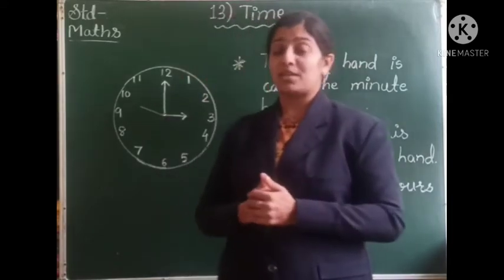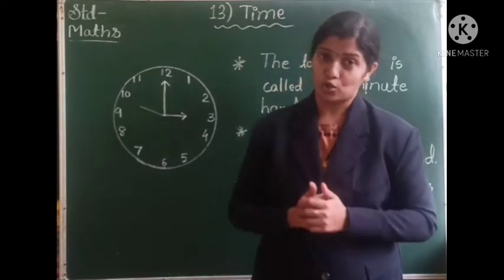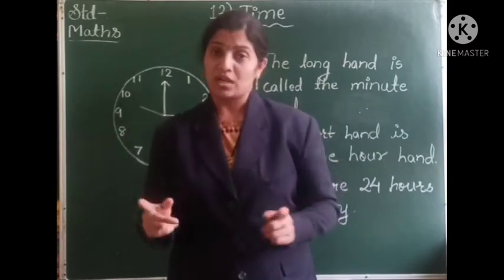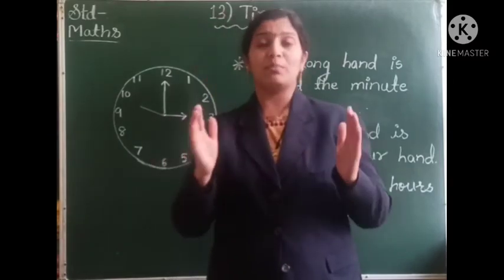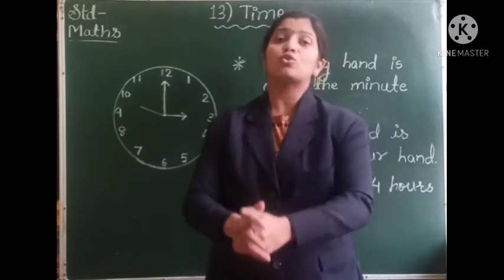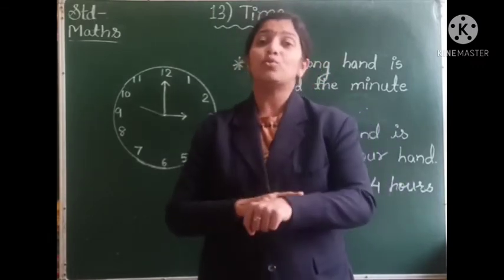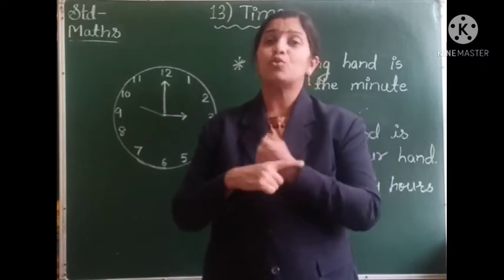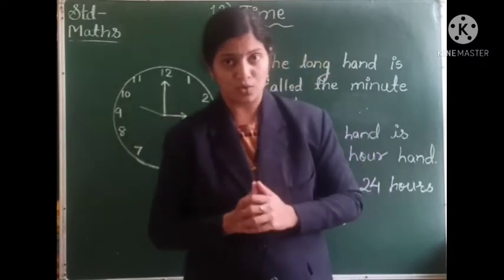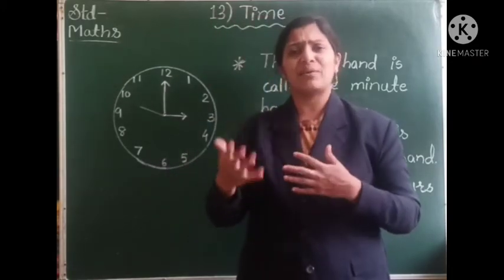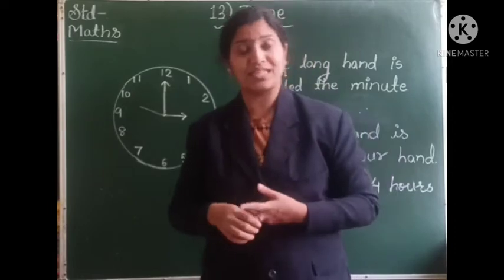And this time is measured with the help of a clock. Right? You all may be having clocks at your house. The wall clocks, the big clocks which are put on the walls of your house. Also, the elders put a watch, which is put on the wrist. It is called a watch. Right? We also have small alarm clocks. And nowadays various types of clocks are seen in the market.